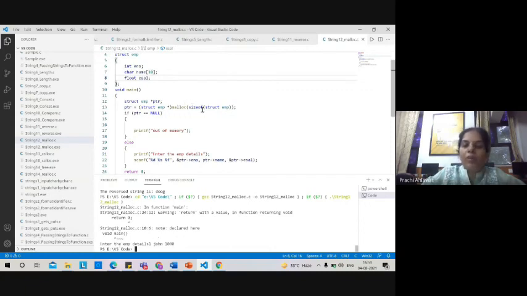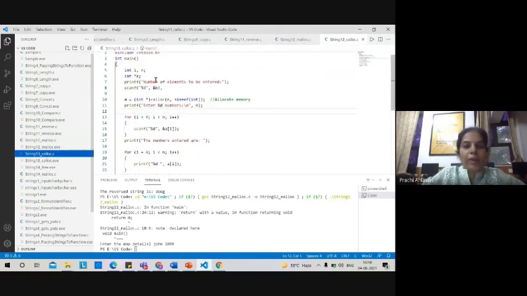Why? Because we have allocated memory to the pointer variable at runtime. If there was not sufficient memory, we could have got this message, out of memory. So this is how you can allocate memory to any type of variable at runtime. Here we have allocated the memory to a structure at runtime.